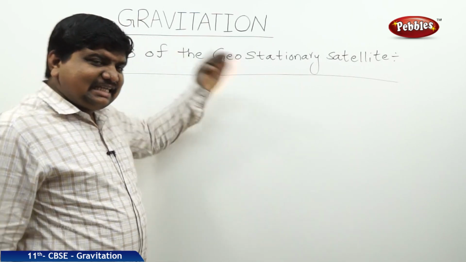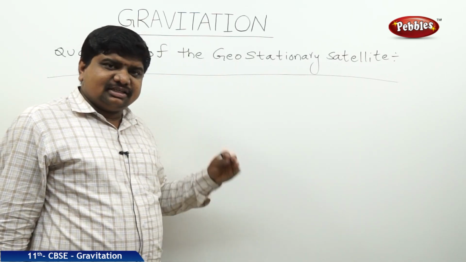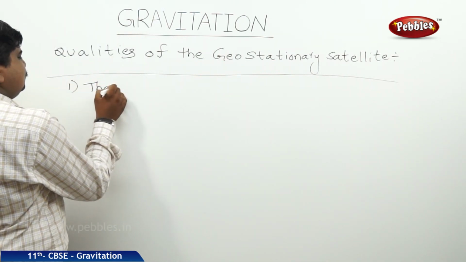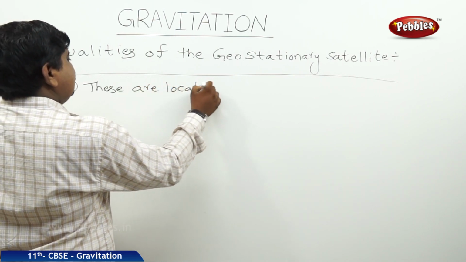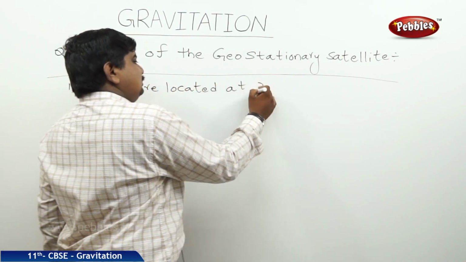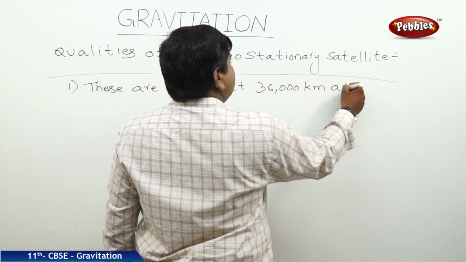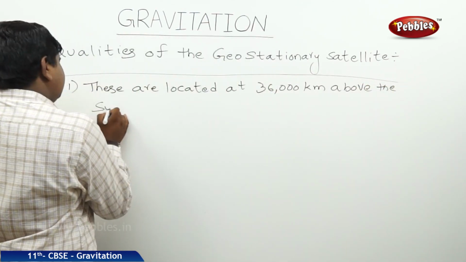These geostationary satellites are placed at a height of 36,000 kilometers from the surface of Earth. That is the first point. These are located at 36,000 kilometers above the surface of Earth.